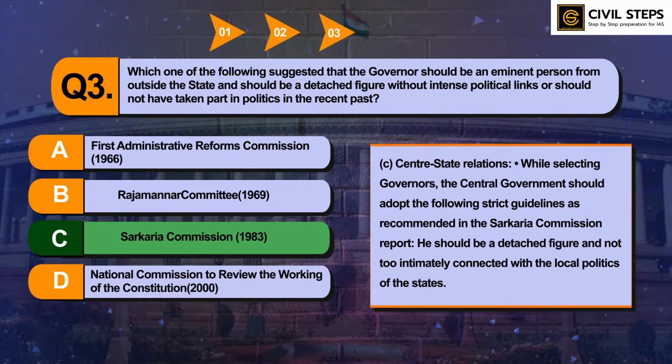Centre-state relations: while selecting governors, the central government should adopt the following strict guidelines as recommended in the Sarkaria Commission report, that he should be a detached figure and not too intimately connected with the local politics of the states. So, friends, this was the question that was asked by UPSC in its 2019 prelims examinations.